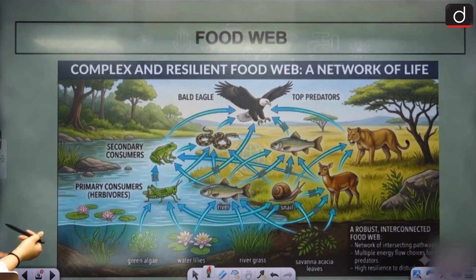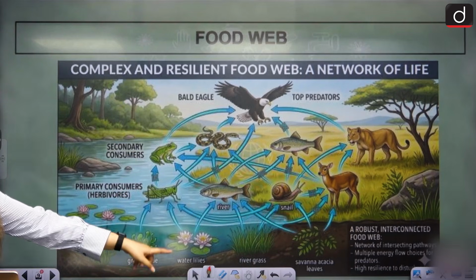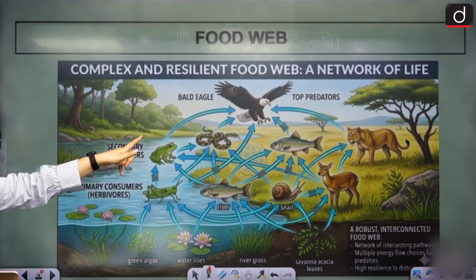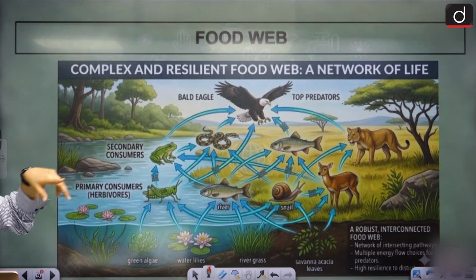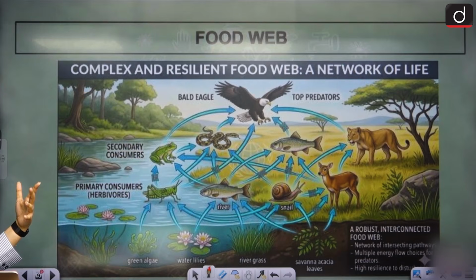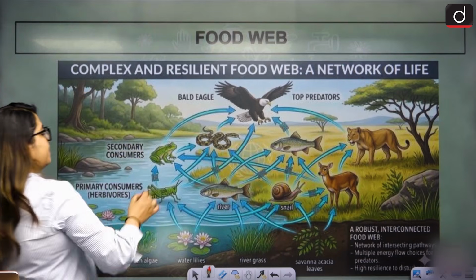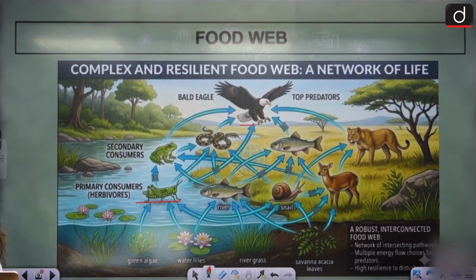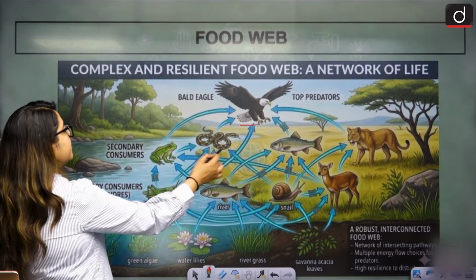Like you see here, interaction with the river, water lilies, green algae, the plants are interacting, fish is interacting, grasshopper, frog, snake, even the eagle, and everybody is interacting with each other. Can grasshopper be eaten by eagle? Yes, of course. Can grasshopper be eaten by snake?